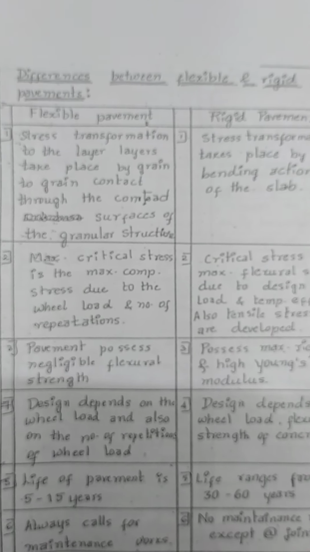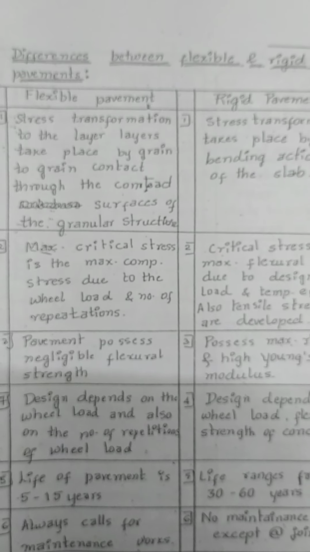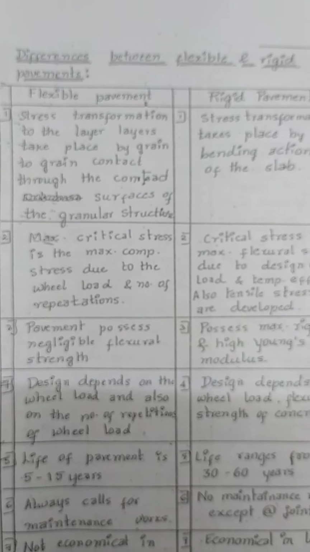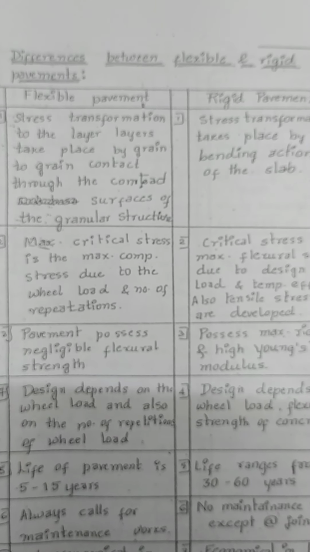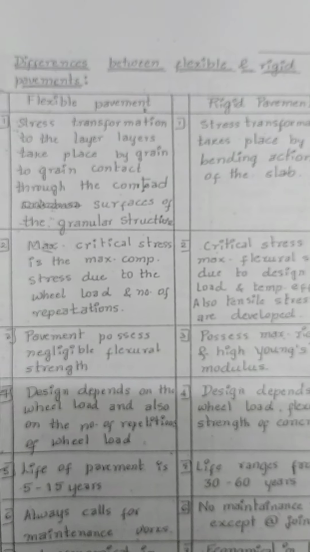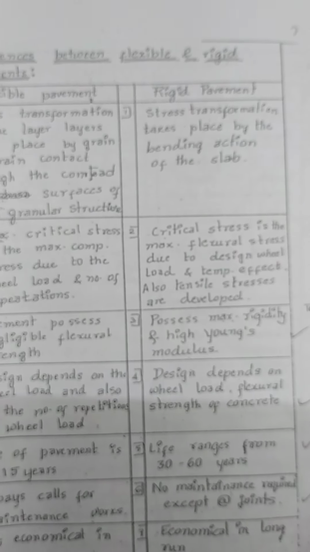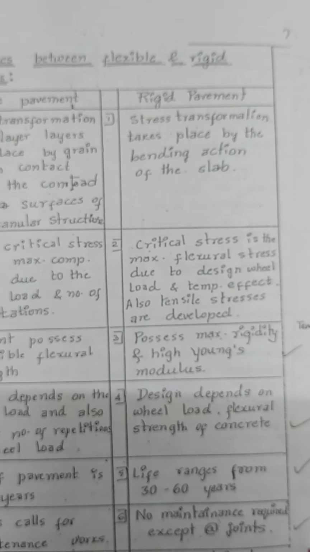The difference between flexible and rigid pavement is a very important question. Many times they will ask it in the video exam. So in flexible pavement, stress transformation to the layers takes place by grain to grain contact of the granular structures, whereas in rigid pavement, stress transformation takes place by the bending action of the slab.